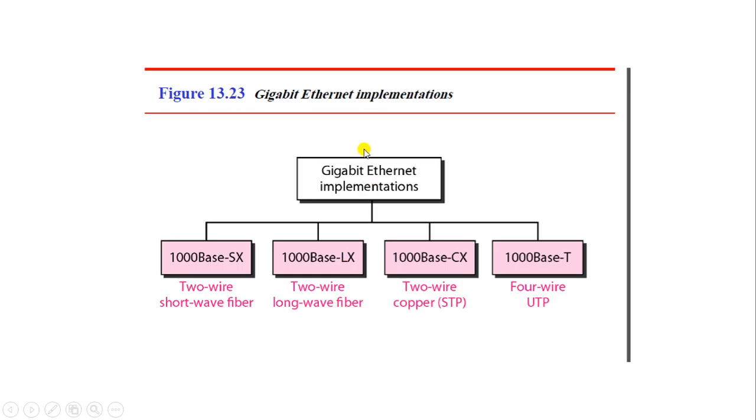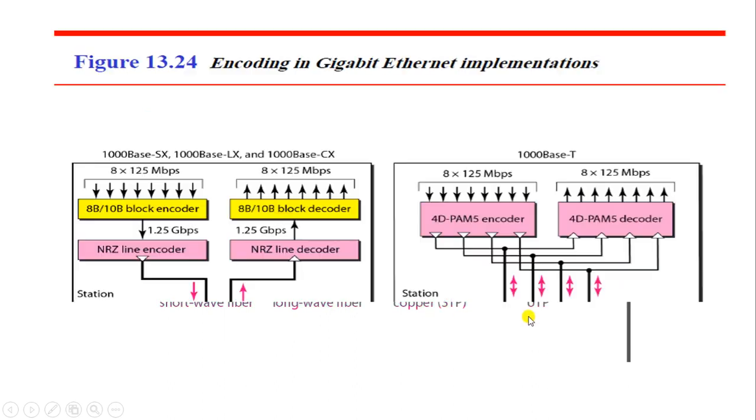The next one, Gigabit Ethernet implementations. These are the Gigabit Ethernet implementations: 1000Base-SX, 1000Base-LX, 1000Base-CX and 1000Base-T. 1000Base-SX uses two wires, short wave fibers. Here, for LX it uses two wires, long wave fiber. For CX, two wires but they are copper, STP, and T will be four wires, UTP.